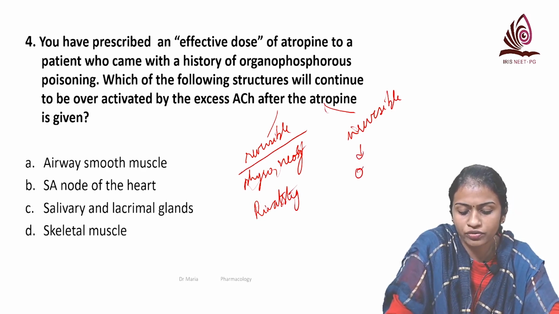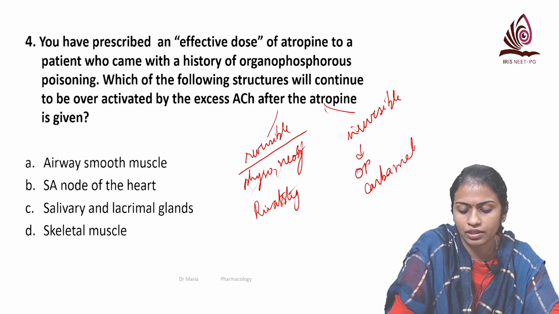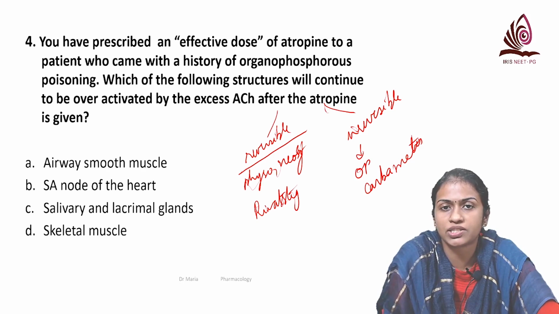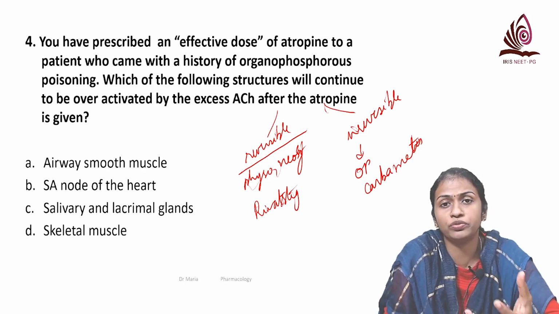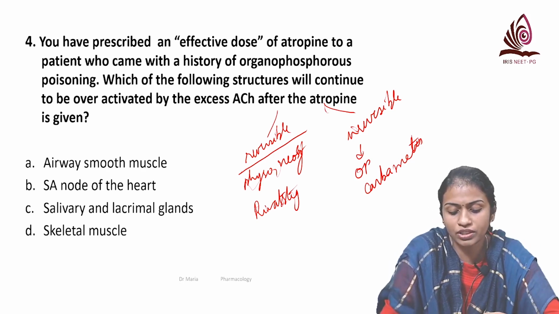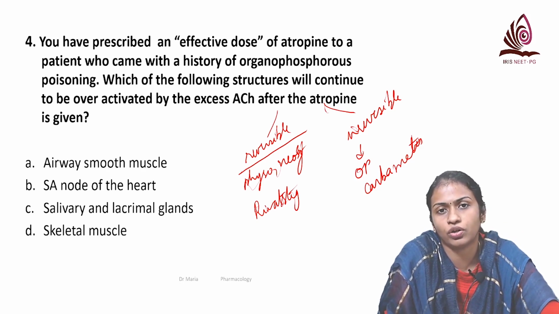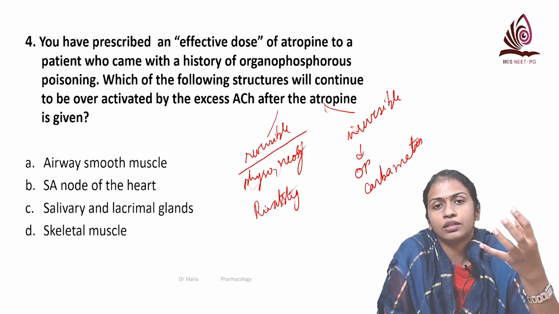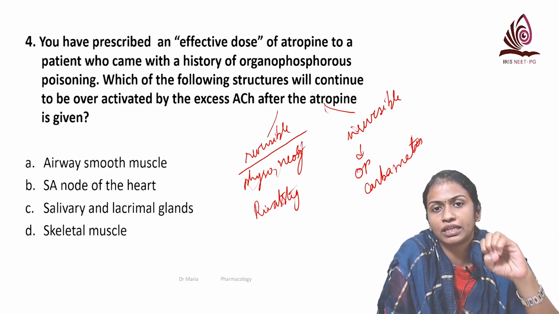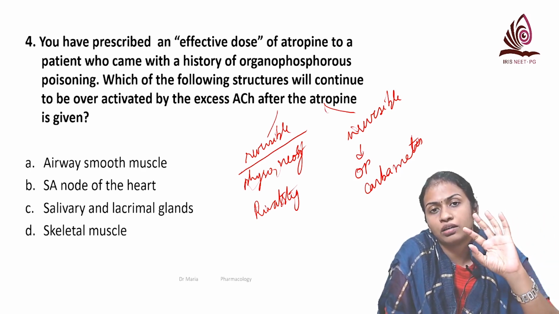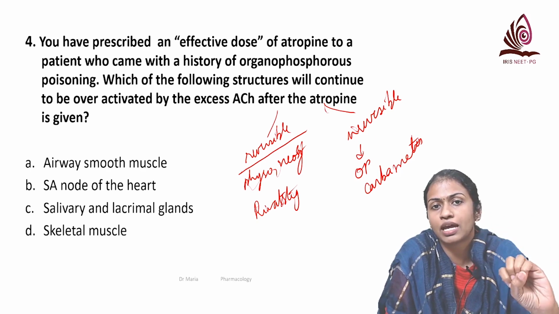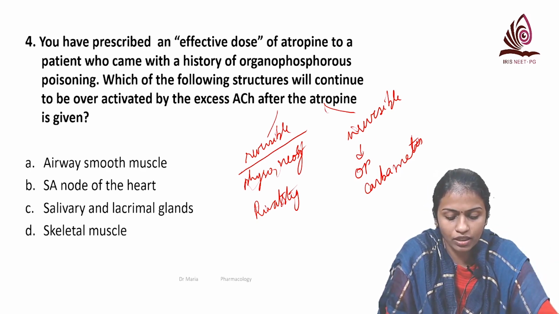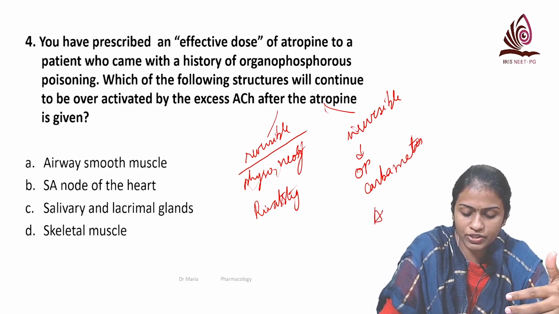Whereas the irreversible ones are mainly what we are concerned about in poisoning. That is, organophosphorus compounds and carbamates come under irreversible anticholinesterases. So what happens when there is organophosphorus poisoning? It combines with the cholinesterase enzyme irreversibly, so the acetylcholine levels will be increased.